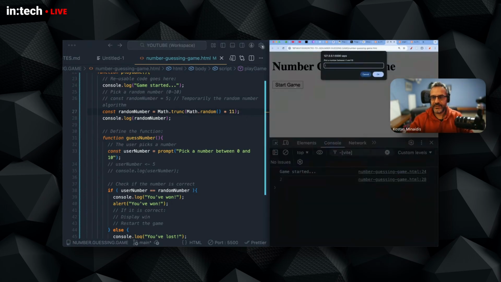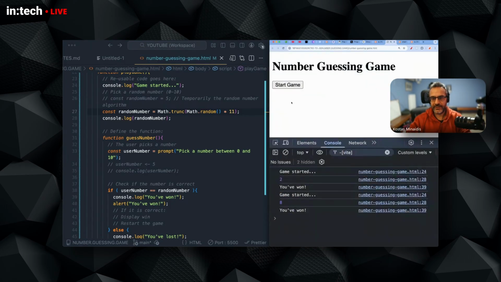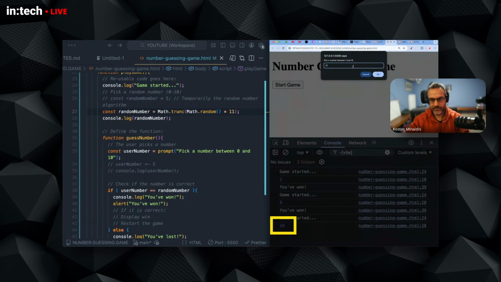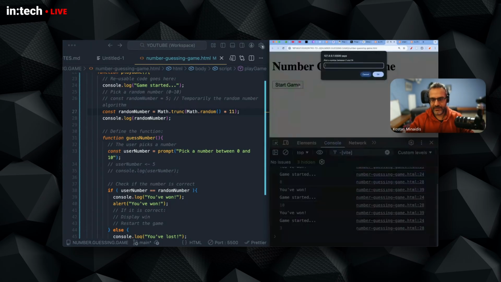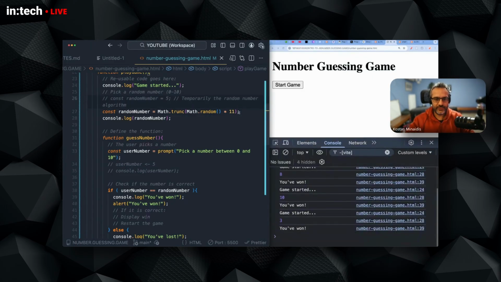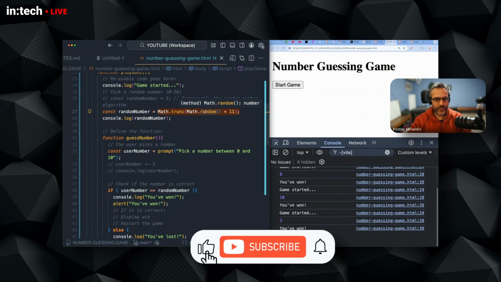So let's test it. We have 2, as you can see here. Let me just win. You won. Start the game again. Now a random number, 8. We win. Start the game again. It's 10. Again, 3, and so forth. So now we have a simple set of built-in commands that are basically picking up a random number and doing some mathematical calculations to actually give us a number between 0 and 10. And now we have an almost fully functioning number guessing game.